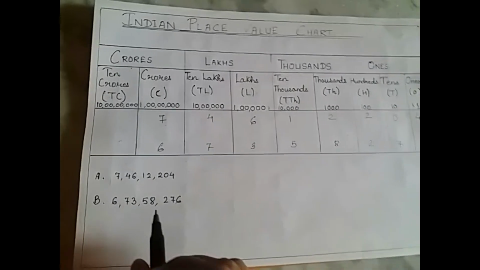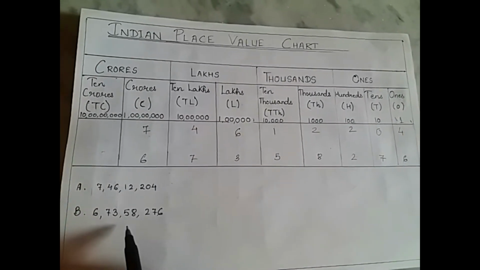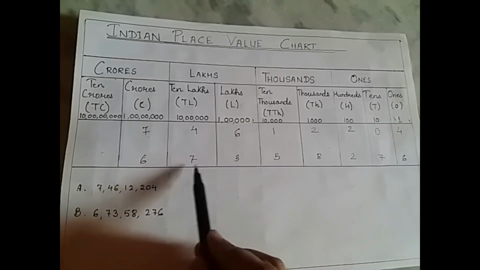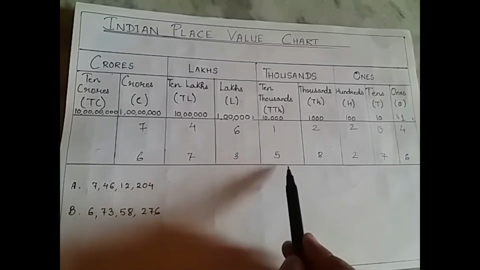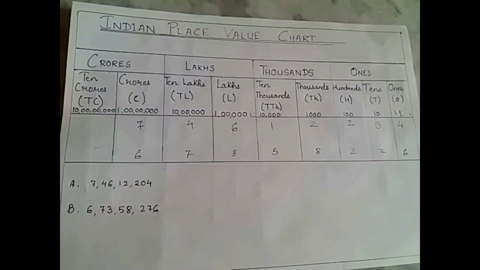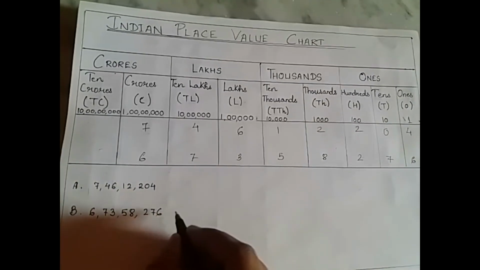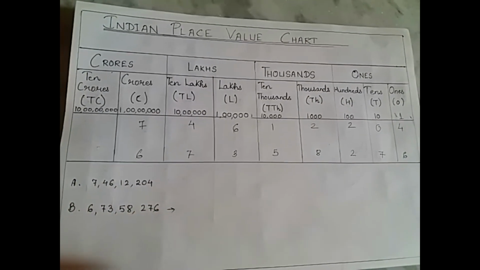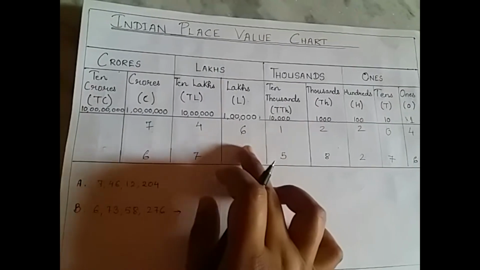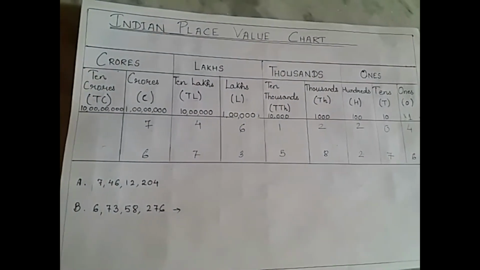So here we can say that this 8-digit number is 6 crore 73 lakhs 58,276. Now we can also write this in its expanded form with the help of this place value chart.